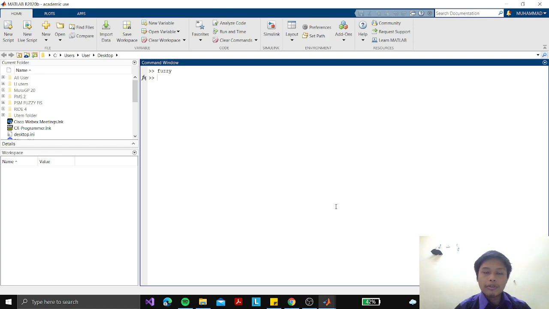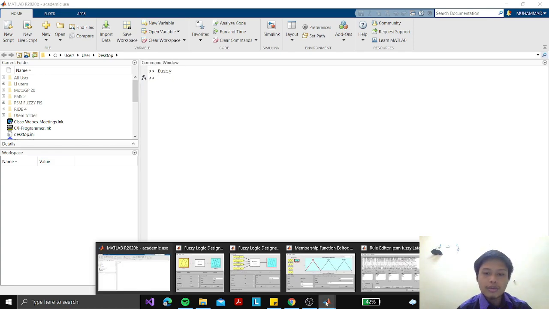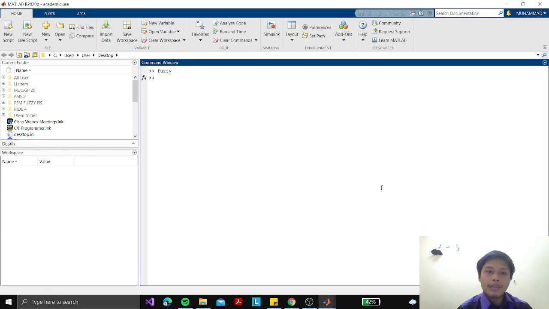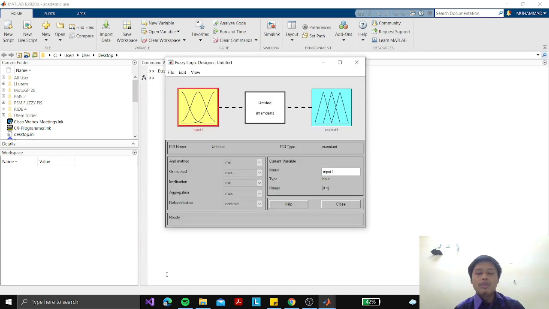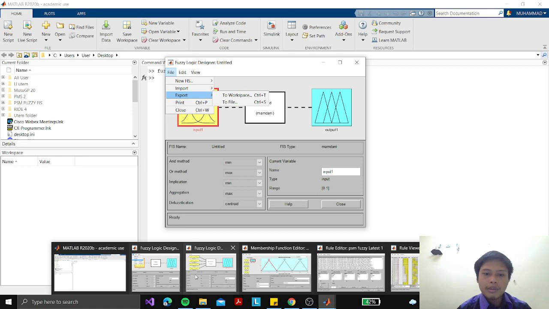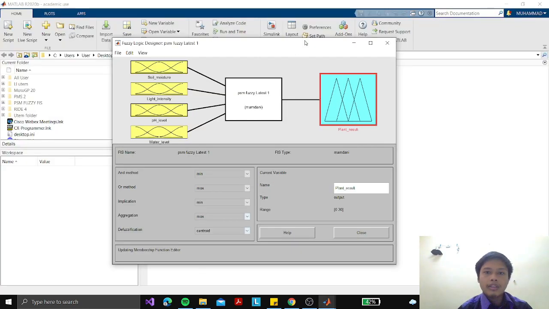And now I would like to demonstrate the fuzzy logic system. First, we need to open the MATLAB software, and then we type fuzzy. So here is the fuzzy logic interface, and because I already did the simulation, I just import the file from the file. So it will go here. This is my